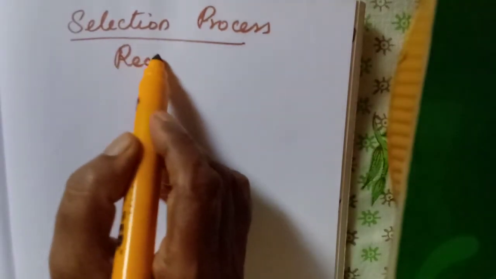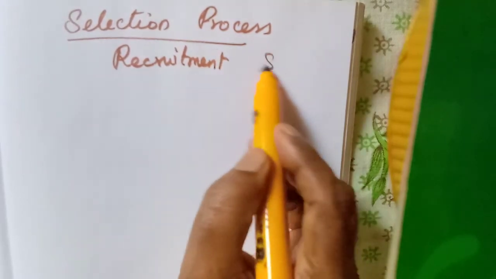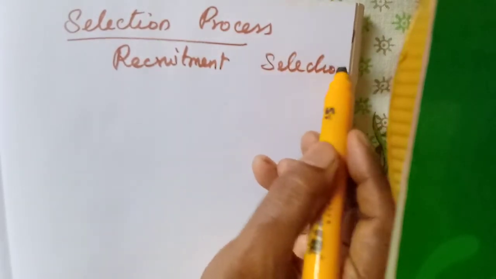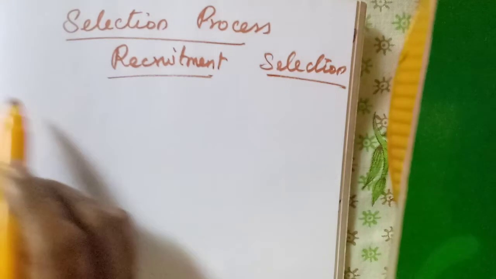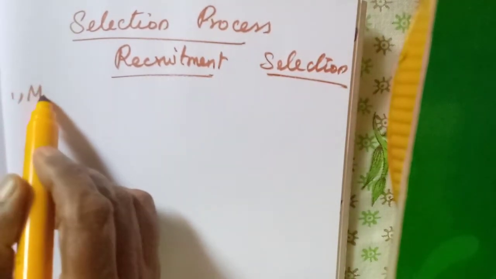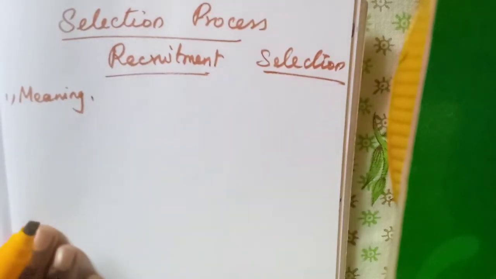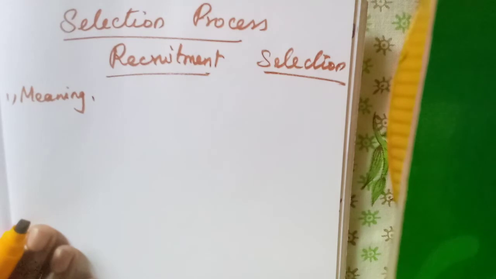In the last lesson we studied recruitment. Now we have learned selection also. Now we will learn what the differences between recruitment and selection are. First one, we will see the meaning. It is one of the important question answers. They will ask for that many differences in the final exam, so all the differences we have to learn thoroughly.